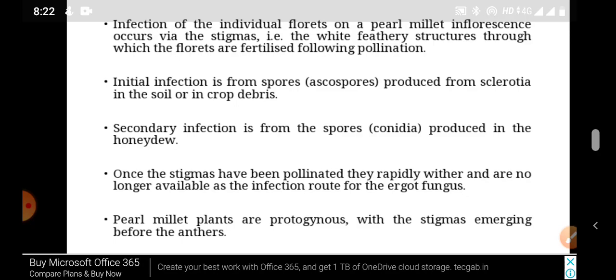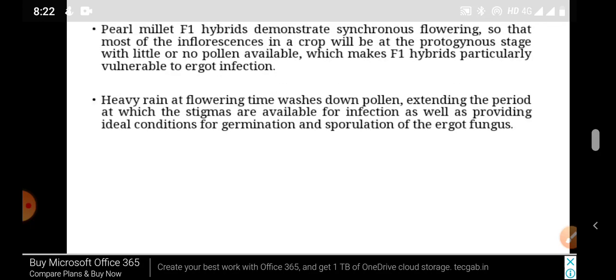Pearl millet plants are protogynous, with the stigmas emerging before the anthers. Pearl millet F1 hybrids demonstrate synchronous flowering, so that most of the inflorescences in a crop will be at the protogynous stage, with little or no pollen available, which makes F1 hybrids particularly vulnerable to ergot infection.